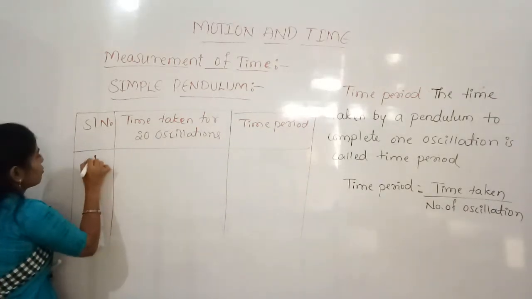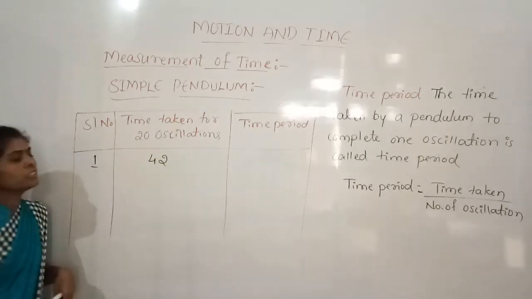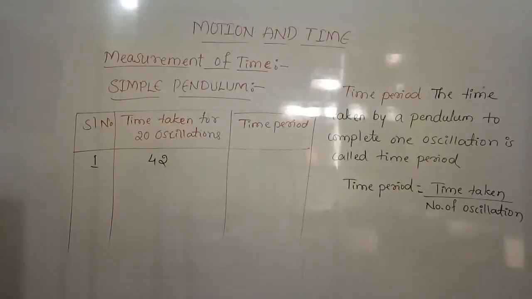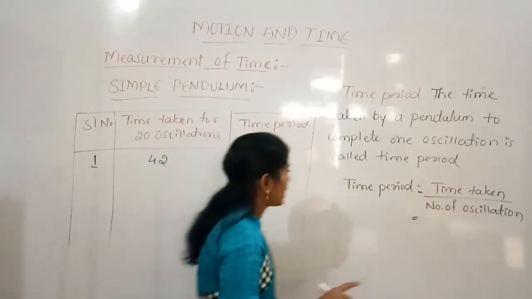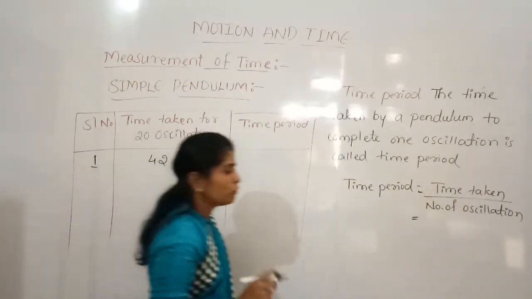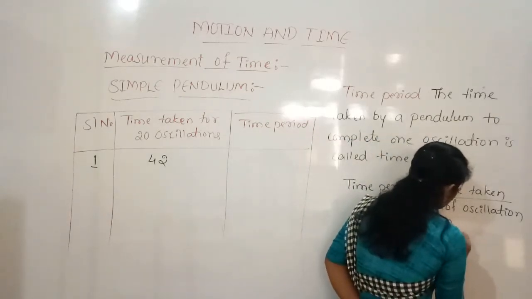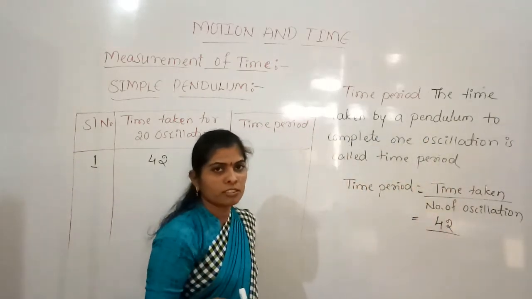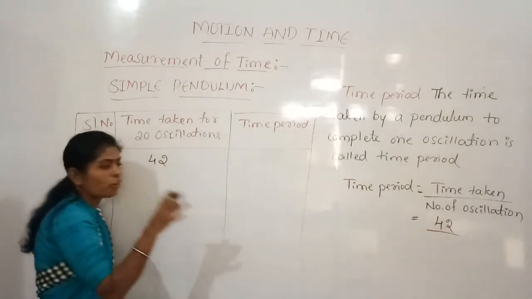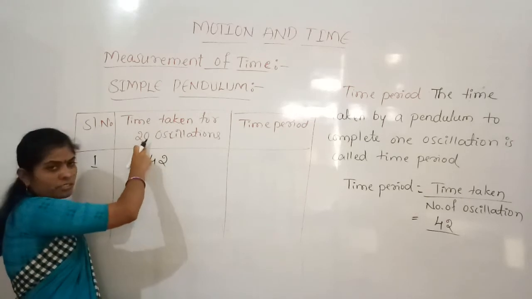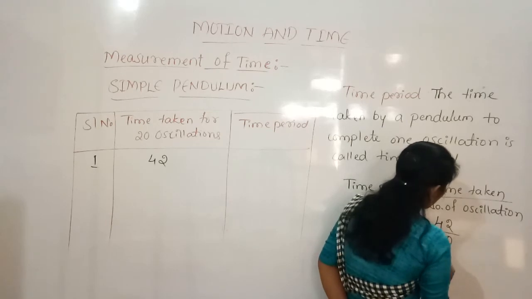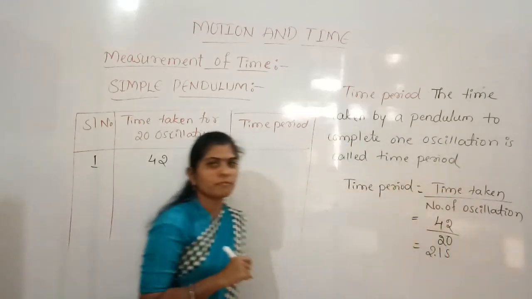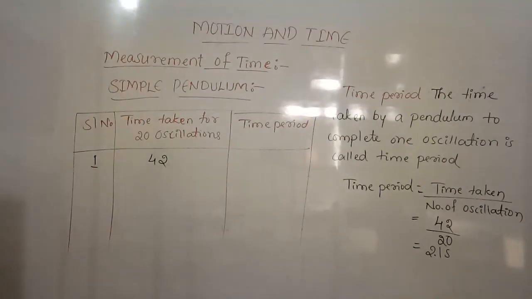So the first time if you count, it might take 42 seconds. If it takes 42 seconds for 20 oscillations, then you can insert it here. How much time has it taken here? It is 42 seconds, divided by 20 oscillations. So 42 divided by 20 means that it is 2.1 seconds. Yes, this is the time period.